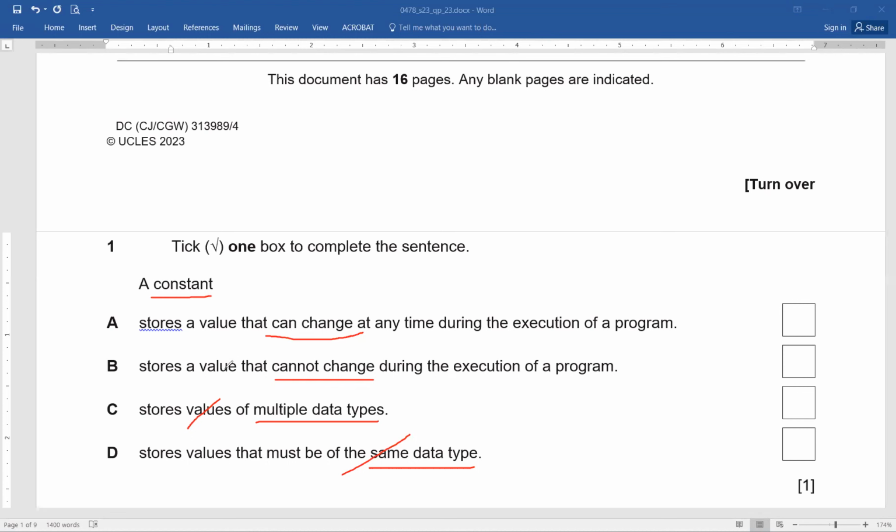It means now we are left with these two options. Can change. Is it a constant? Definitely not. It means that the only option that is correct is this one. That is why we'll simply put a tick here, and you are able to score 1 out of 1. Easy? Any questions regarding this? Okay, now. That's great. Wonderful.